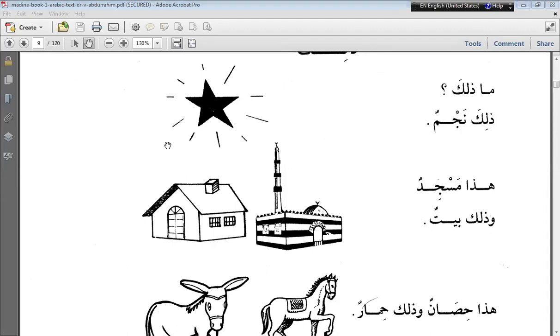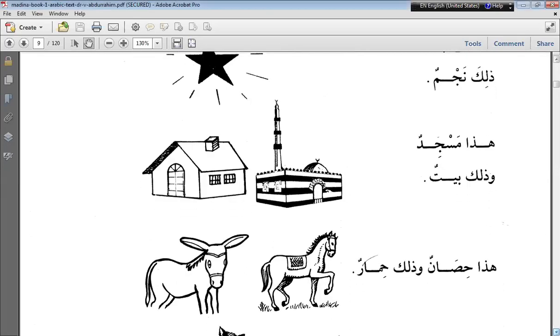Next, Haya, will you try? Haza hisanun wa zalika himarun. Translate. This is horse and that is donkey. You have to say this is a horse and that is a donkey.